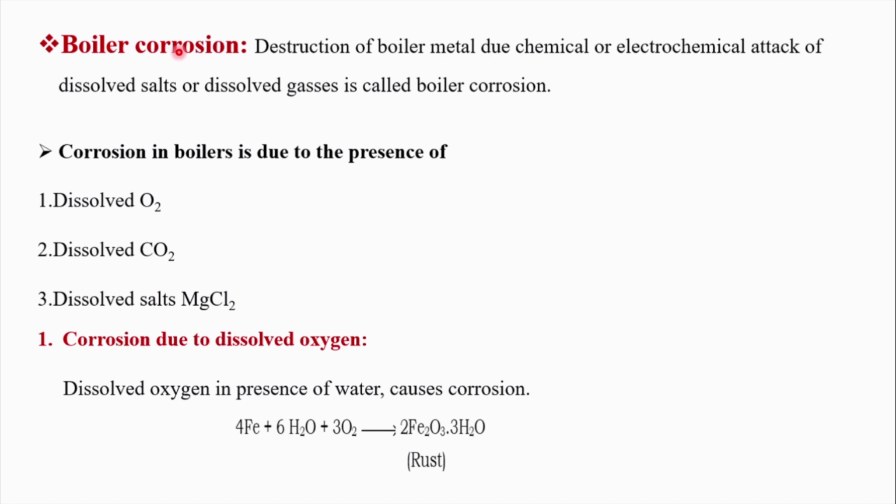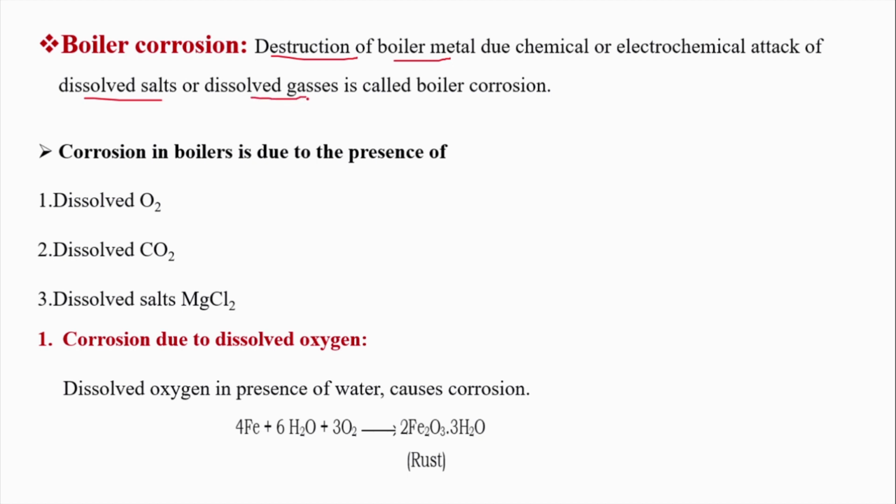Under the corrosion science chapter, we learnt the definition of corrosion. It is nothing but the destruction of a metal when it is kept in a suitable corrosive medium due to chemical or electrochemical reaction. That is the definition of corrosion. Destruction or deterioration of a metal when it is kept in a suitable corrosive medium due to chemical or electrochemical attack is called corrosion. What is boiler corrosion? It is also similar. Destruction of the boiler metal due to chemical or electrochemical attack of the dissolved salt and the dissolved gases.